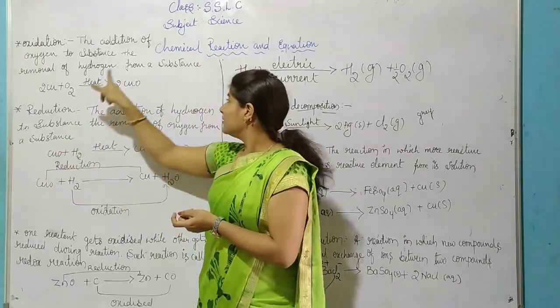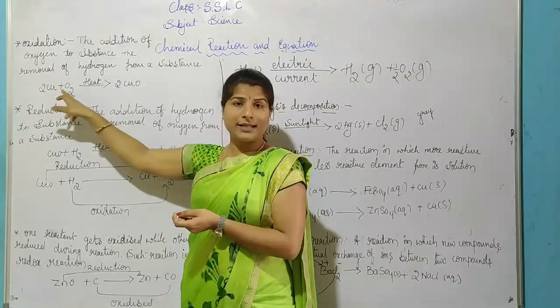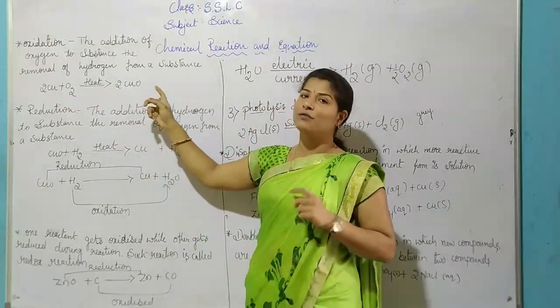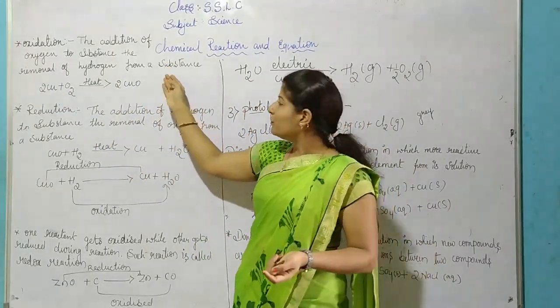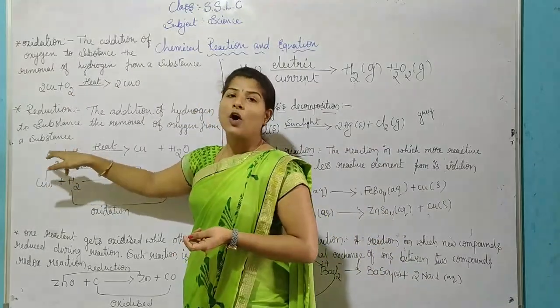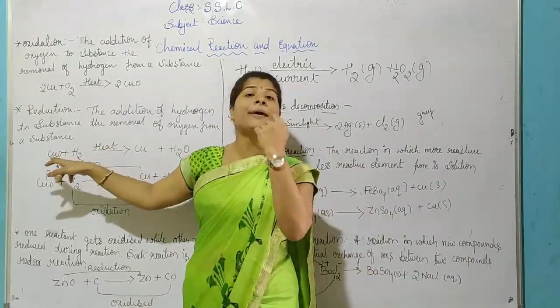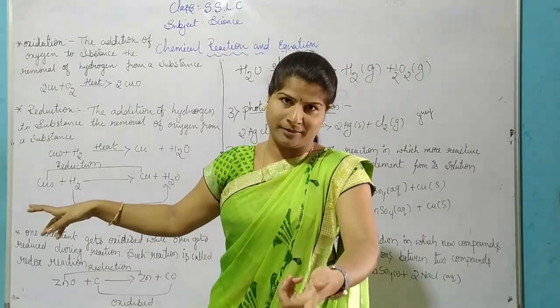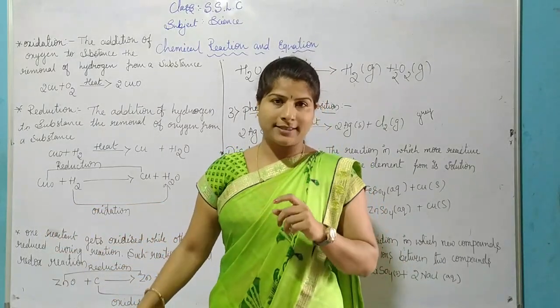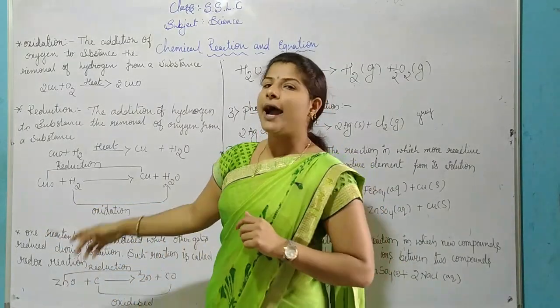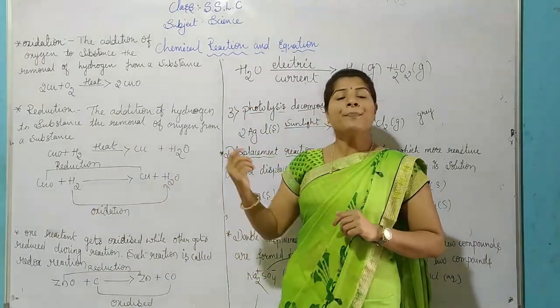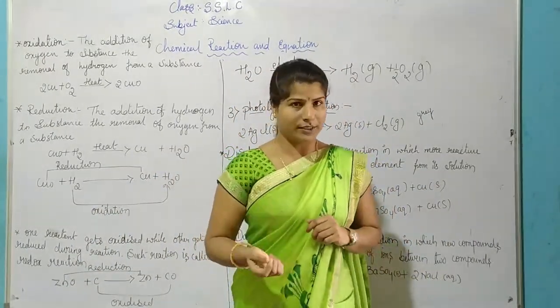In the reduction process, one more example here. Copper oxide. Copper is added to oxygen, and we form copper oxide. That only we have taken here. Copper oxide is combined with hydrogen. What do we form? Copper and water.